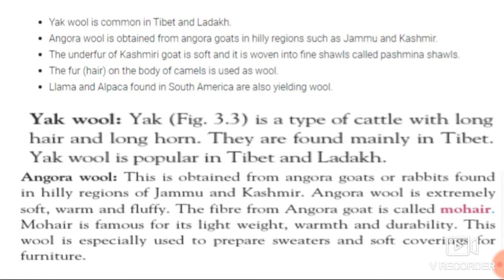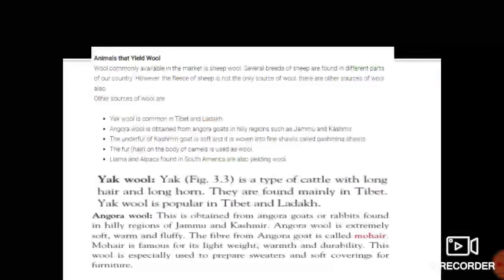They possess extremely soft, warm and fluffy wool. The fiber we get from it is mohair, famous for its lightweight, durability and warmth. The Angora wool is used especially in preparing sweaters and soft coverings of furniture.